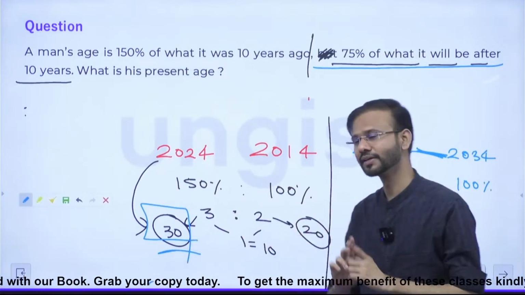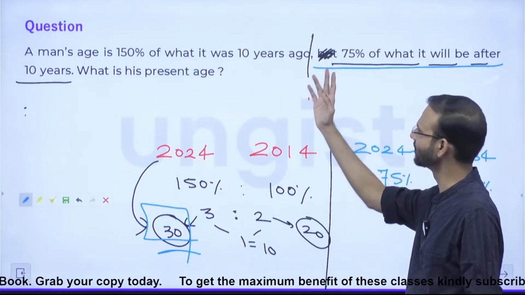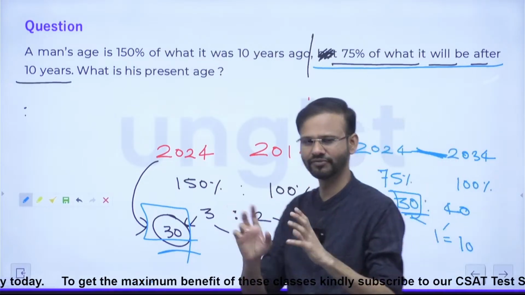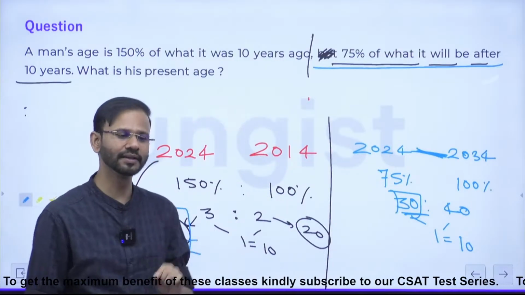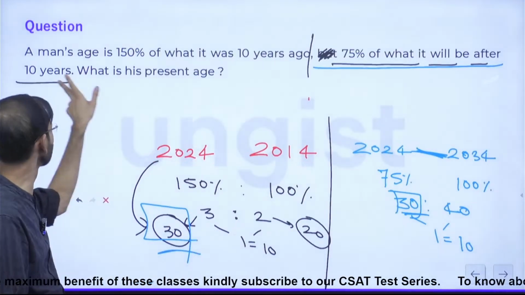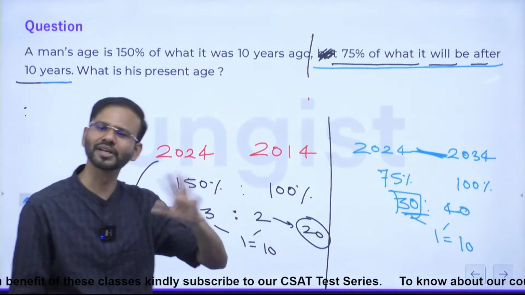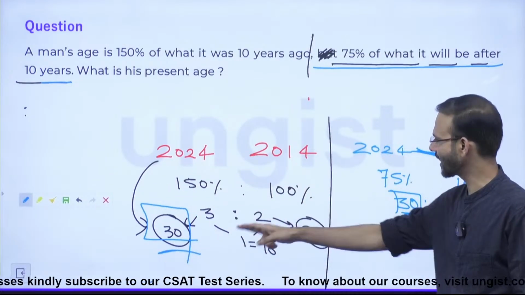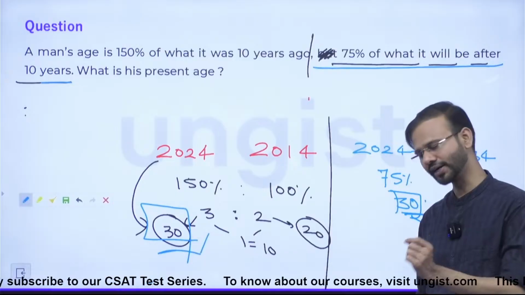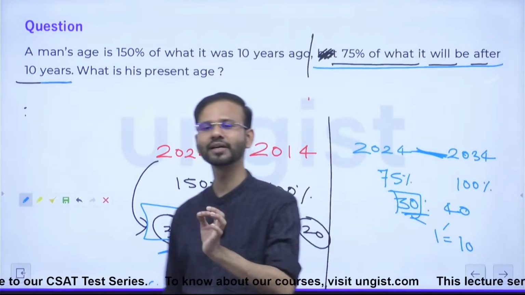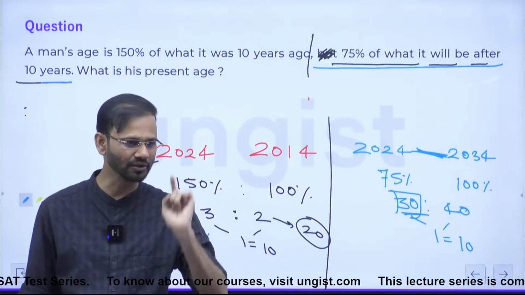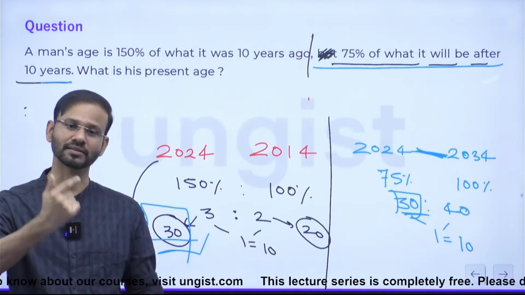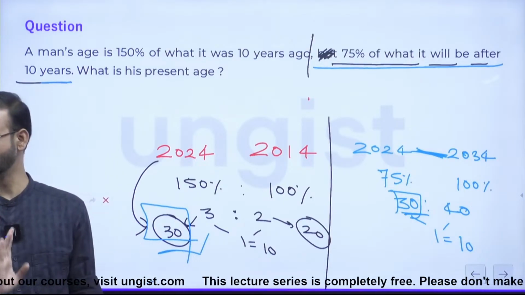But if these two statements were given as two different statements, then it may also happen that they change this 10 to, let's say, 15 or something else. In that case, you may not get the same answer as you are getting here. But if you are able to determine the age of the person from one statement alone, then the answer will be either. Hemant, is it clear now?